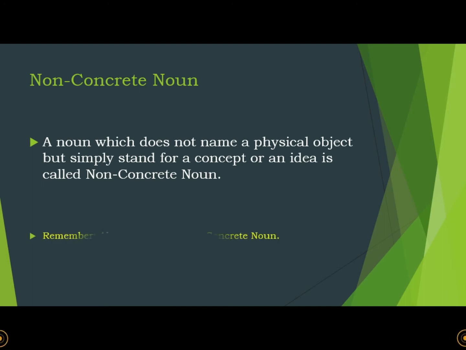Viewers, remember, abstract noun is non-concrete noun because the definition of abstract noun was those things which can be perceived by our senses is called abstract noun. Same definition we can define here, but non-concrete noun is also called abstract noun.